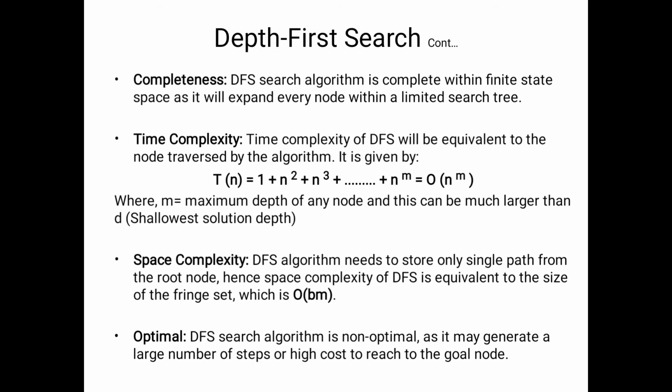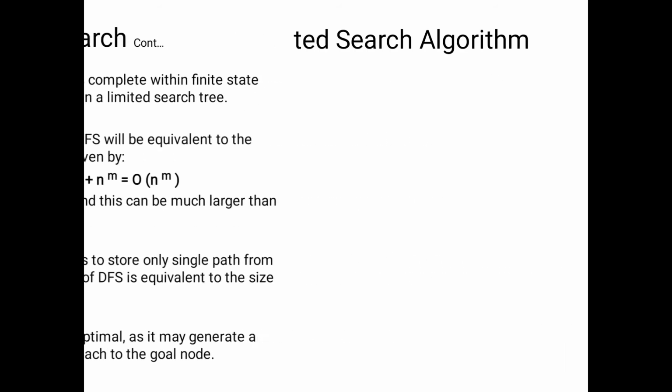Actually here we have only one solution, that's why we don't say this is an optimal solution or not. Here we got only one solution because we will complete the path, then only we will move to the next path. That means here we got only one solution for the DFS. Okay, so this is the information about depth first search.